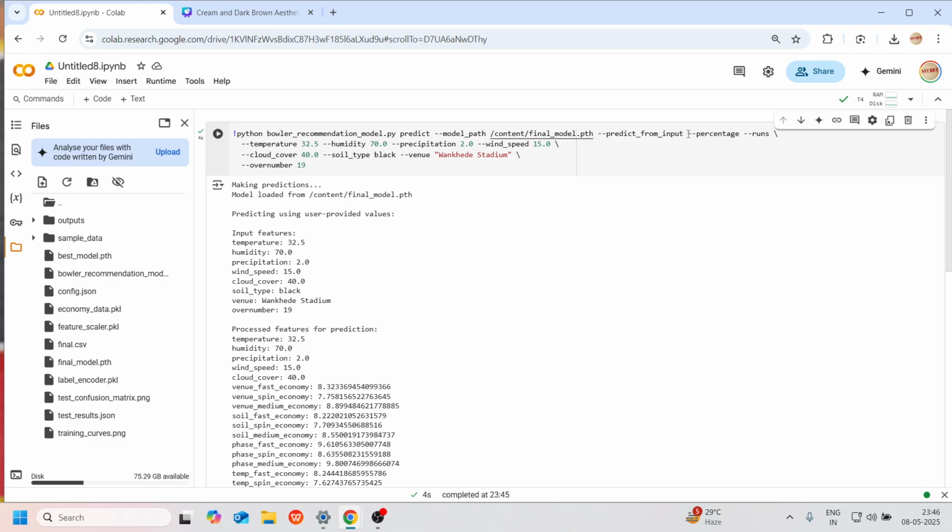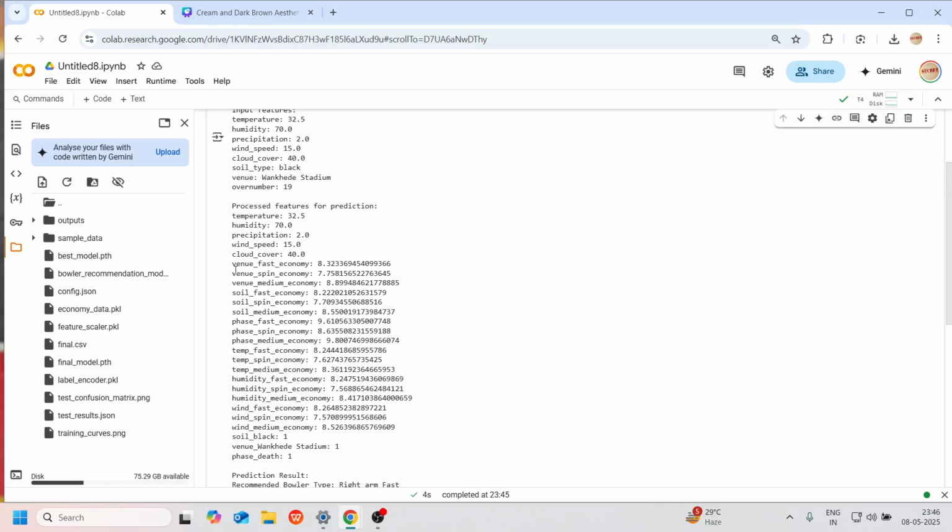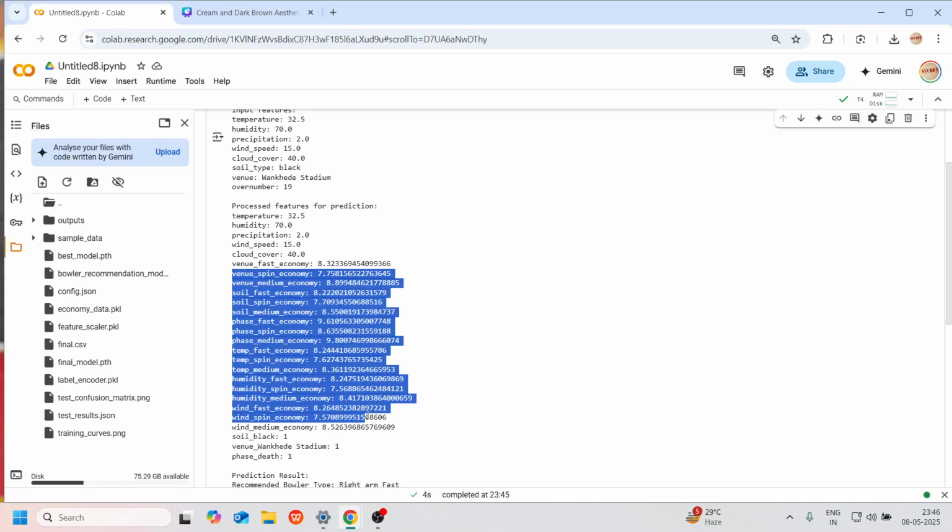And these are the parameters we are taking: temperature, humidity, precipitation, wind speed, venue, soil type, cloud cover, and over number. These values you can change. Basically, these dynamic parameters are currently calculated using the dataset only.